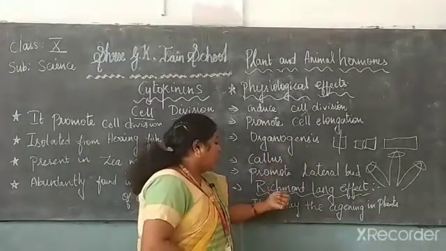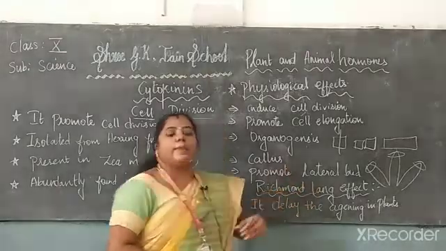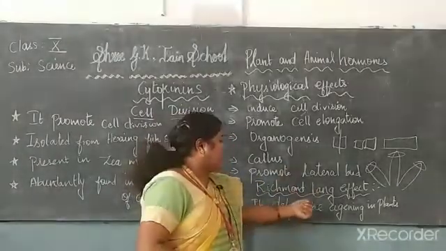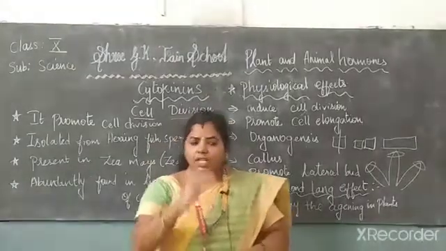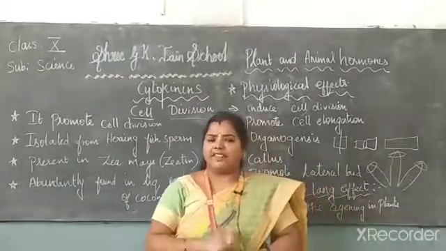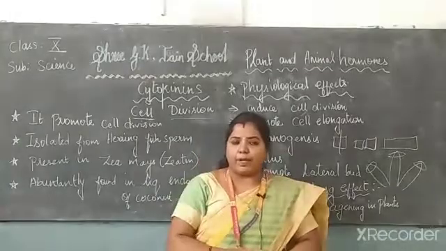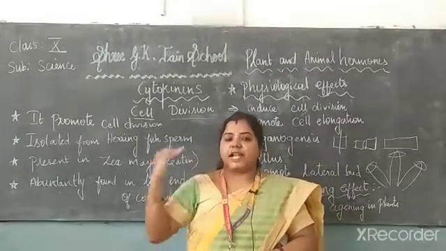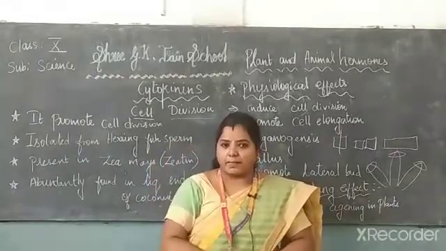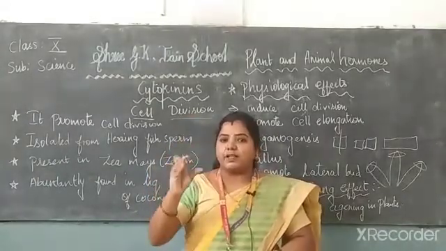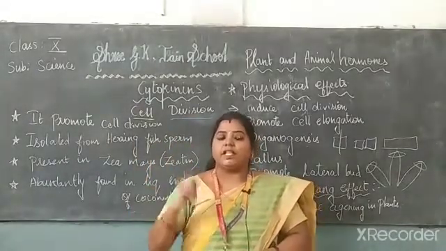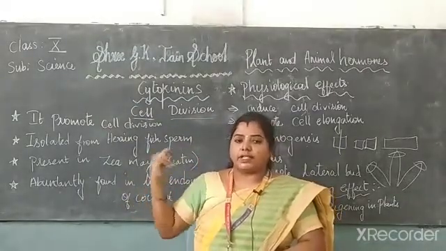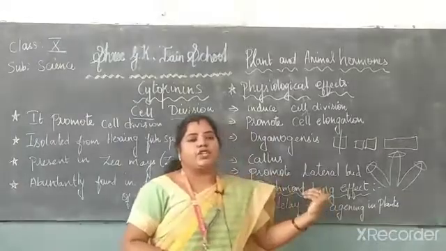And the next one is the last one. It is about the Richmond-Lang effect. It is a very important effect for 2 mark questions. It delays the aging in plants. For example, if the lifespan of a plant should be 1 month, and cytokinins are present, it is extended to about 2 or 3 months. So that is the major important process of the cytokinins: they delay the aging of the plant.